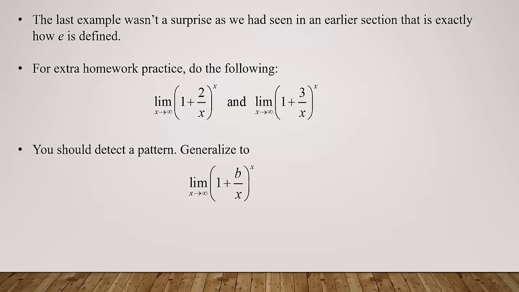Once you detect what you think this limit is, you're going to be able to determine a formula for that limit. And that will come in handy as you go forward in calculus.